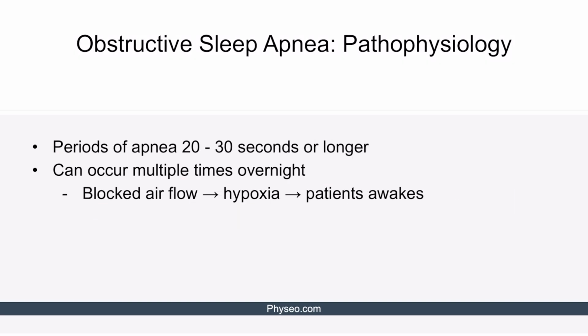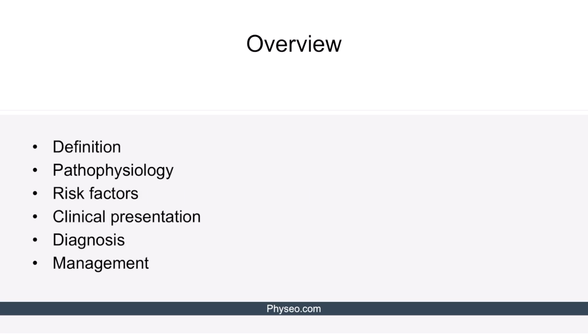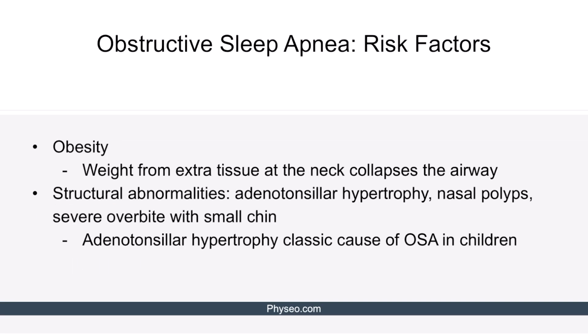In obstructive sleep apnea, the periods of apnea can occur multiple times overnight and last from 20 to 30 seconds or even be longer. Due to the blocked airflow during apnea, the patient becomes hypoxic, causing them to wake up to take a breath. Now that we've discussed the definition and pathophysiology of obstructive sleep apnea, let's discuss the risk factors and presentation. The number one major risk factor for obstructive sleep apnea is obesity. In obese patients, the weight from extra tissue at the neck collapses the airway, especially when they are laying down.